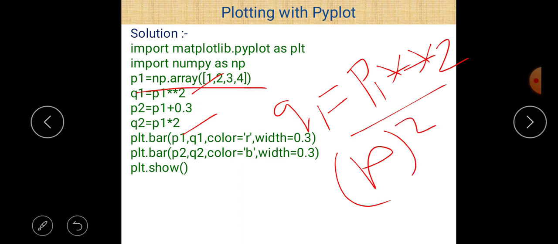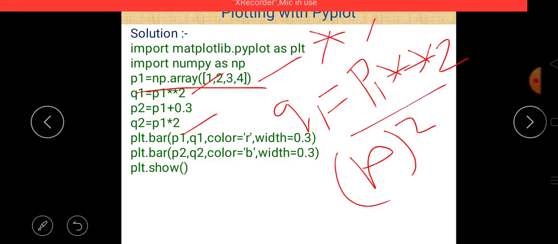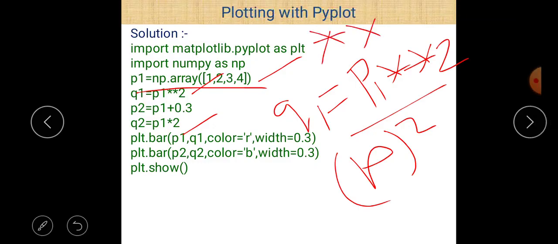If there is a list and we write the star sign here, and if we don't use the double star sign, then what happens? Actually there is a repetition of the values. So we use the array method here. What happens is that each and every term, whatever we get after the execution of that statement, is the square of each and every term. It means 1 square, then 2 square, then 3 square, and then 4 square.